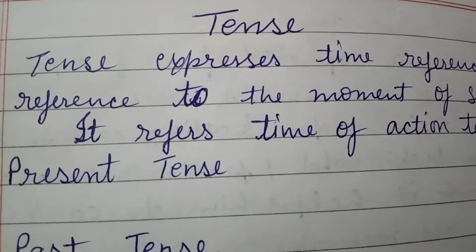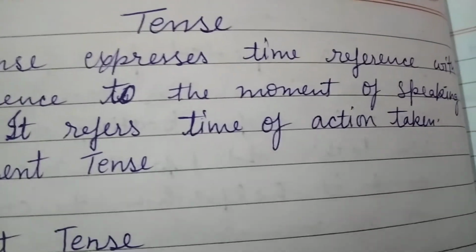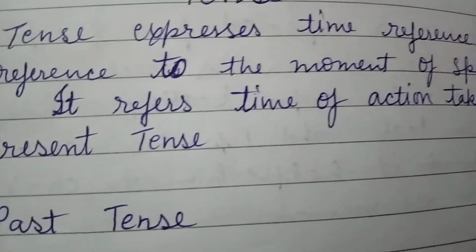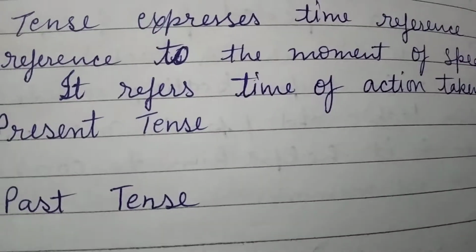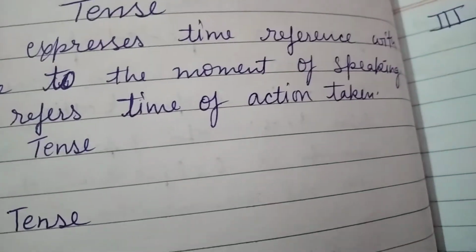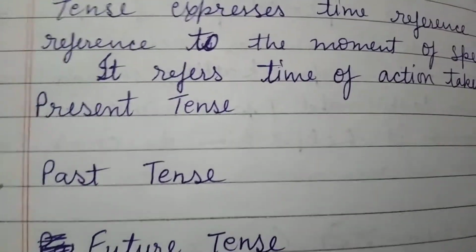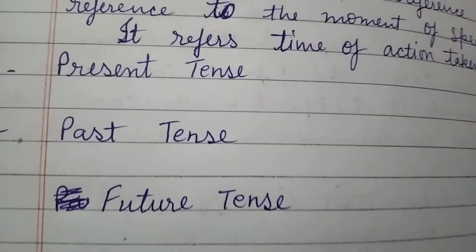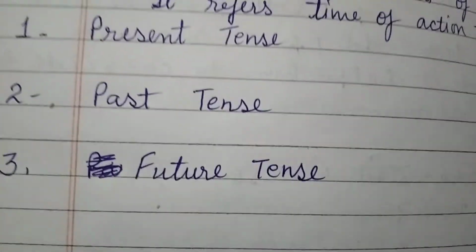So let's see what is tense. Tense expresses time reference with reference to the moment of speaking. It refers time to action taken at that time. So it can be in present tense, it can be in past tense, and it can be in future tense.